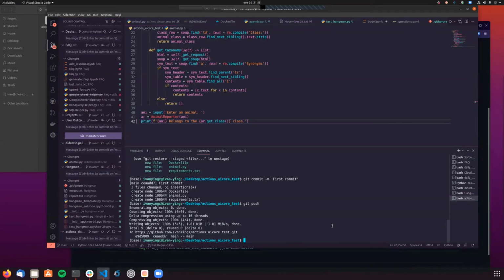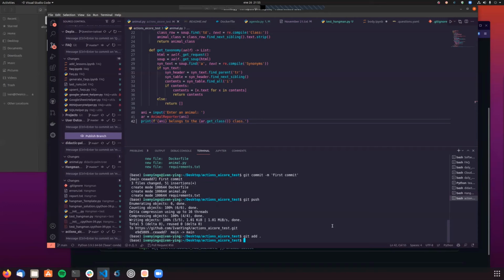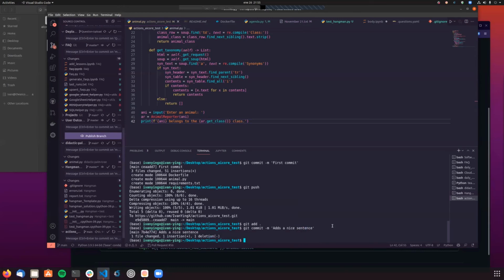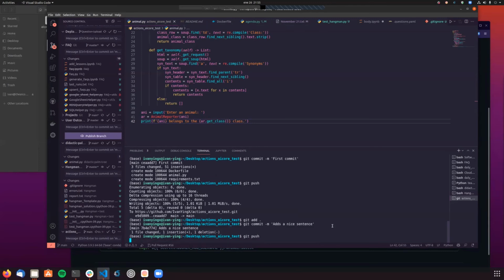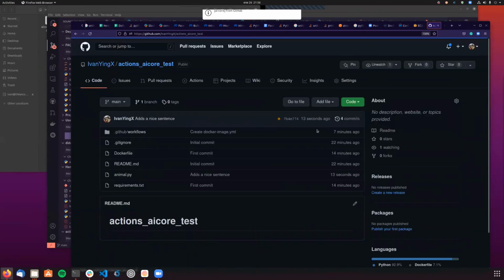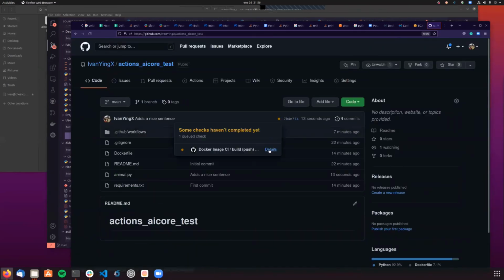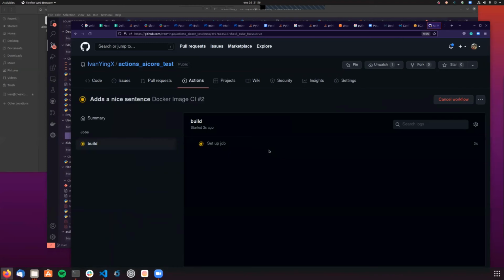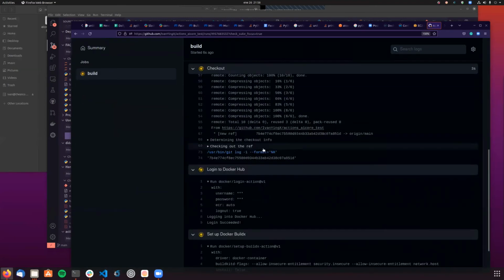I'm going to commit all my files, commit, and let's say, that's a nice sentence or something like that. And I'm gonna push it now. So as soon as I push it, all these steps are going to be triggered. And you can see that, yep, now it's running an action in the background. Cool.